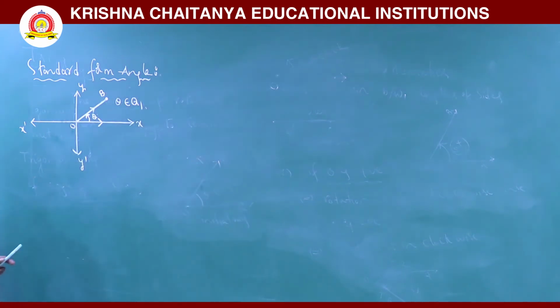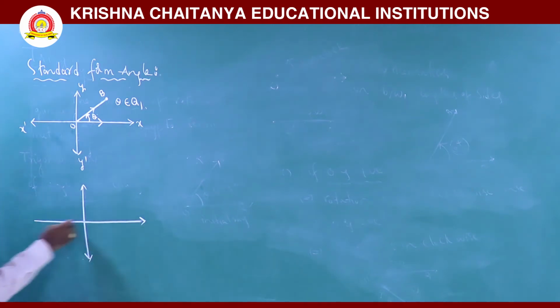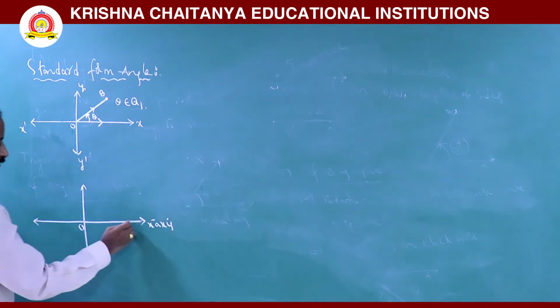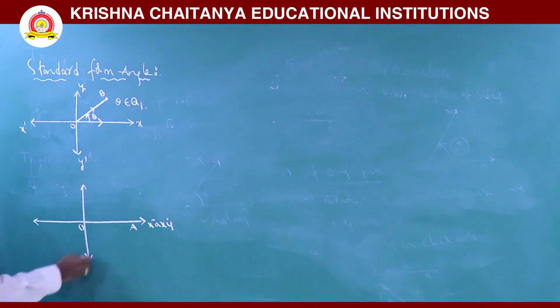Now for example, consider a two-dimensional plane, x-axis and y-axis, with their point of intersection at the origin. This is the x-axis, this is the initial ray OA.